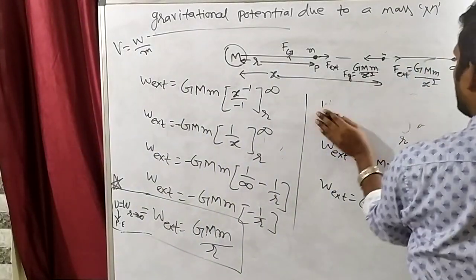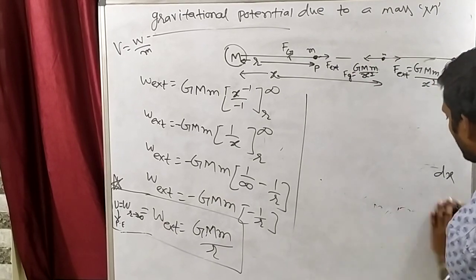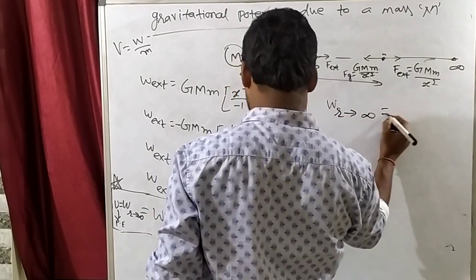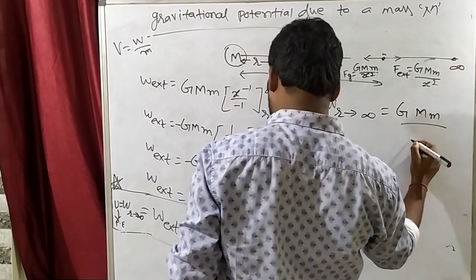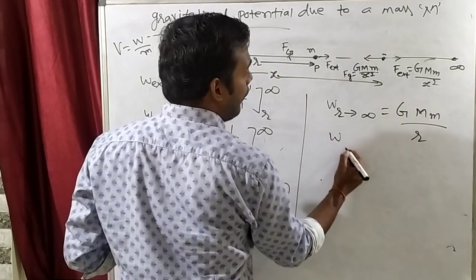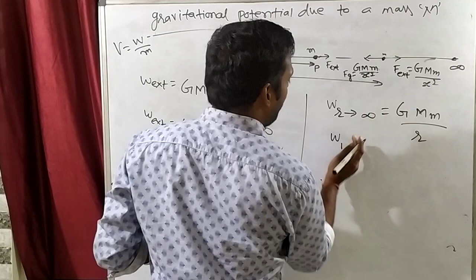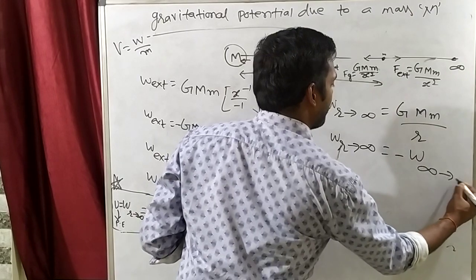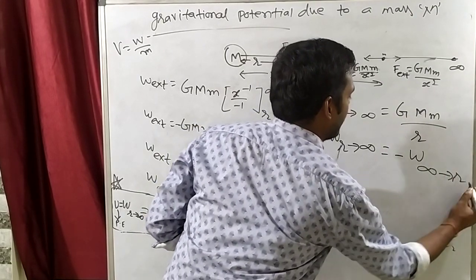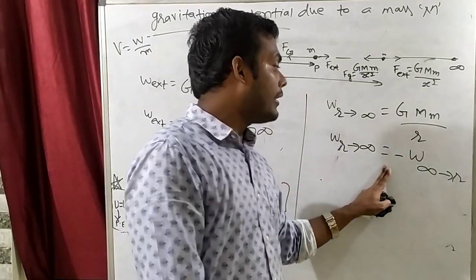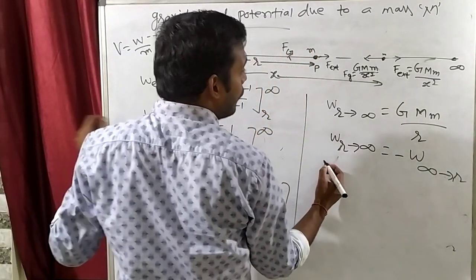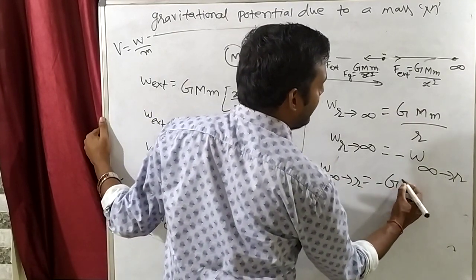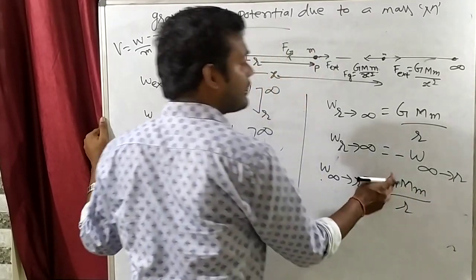Work done from R to infinity is G capital M small m by R. So work done from R to infinity is equal to minus of work done from infinity to R. So work done from infinity to R is equal to minus G capital M small m by R. What is capital G?